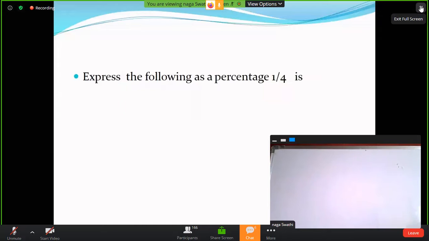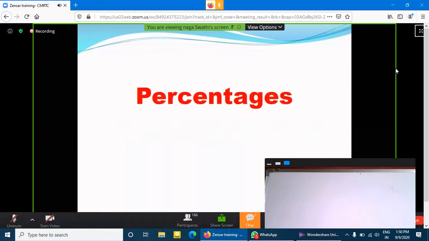So here, the concept of percentages. For example, we have 100 rupees.